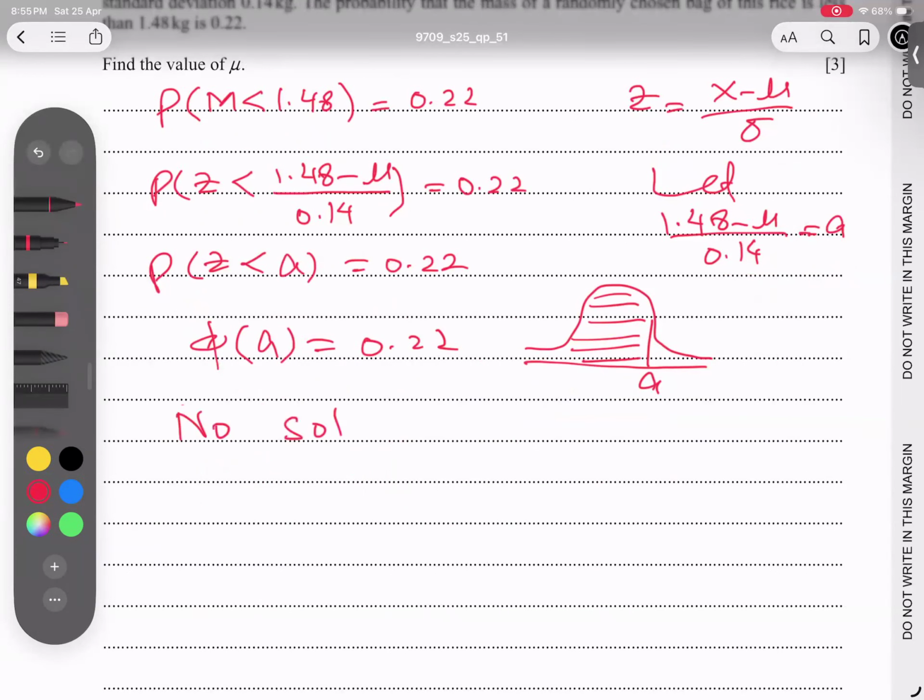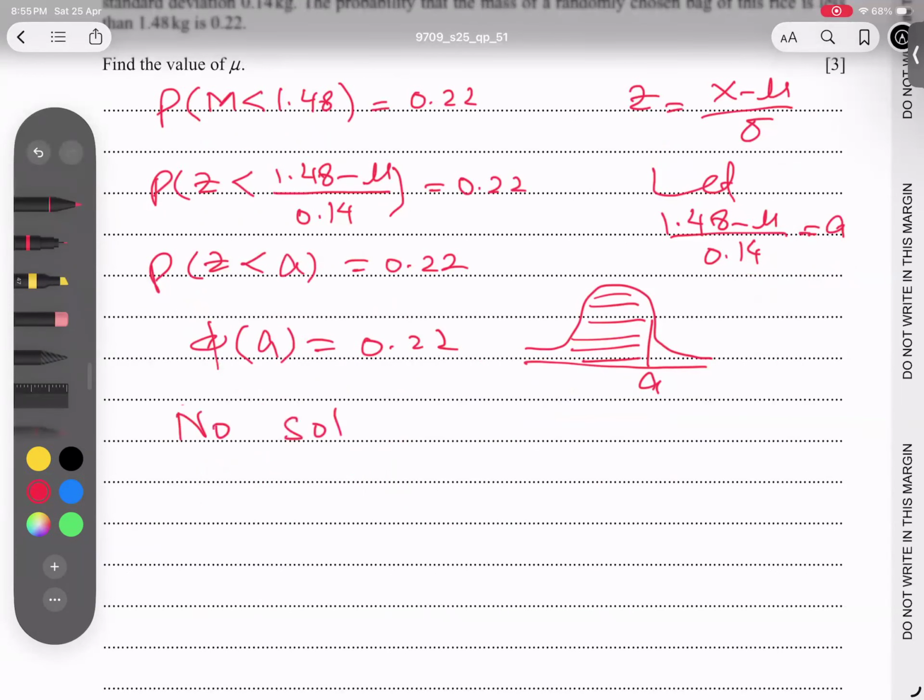So I write the same statement, copy and paste here. But now I'm writing not less than a positive A. I will take it as negative A. So you can assume that this value is not positive now. It is on the left-hand side, so negative A. Less than is called this portion.